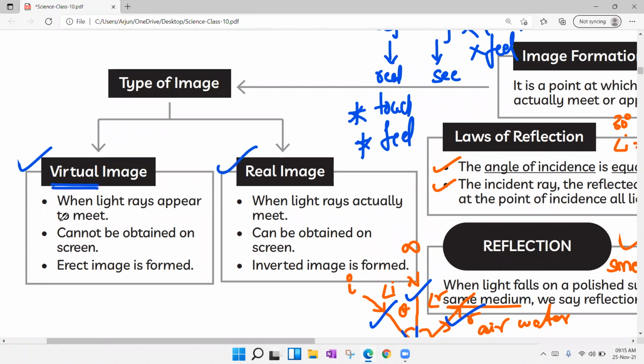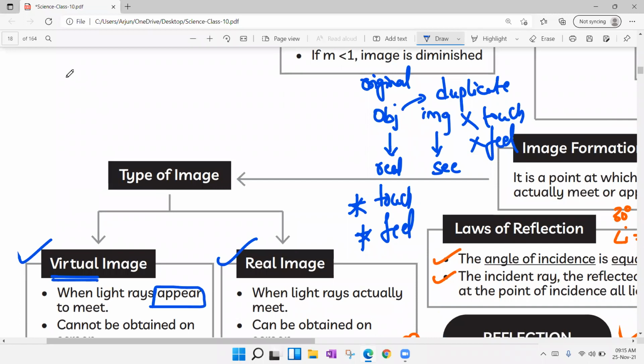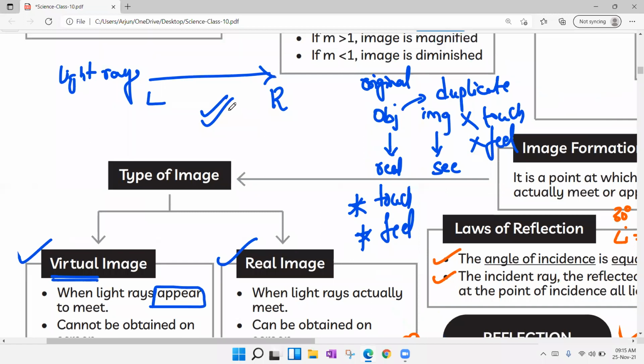Virtual, when light rays appear to meet. You see, they appear to meet, guys. Here I'll tell you one thing. While we are drawing ray diagrams, always a light ray will be represented with an arrow mark. That is also traveling from your left hand side to right hand side. According to the sign convention, we always need to take it from left to right. Why? Just to avoid confusion. Everywhere we will be learning physics, to avoid confusion, we will think that the source of light is present towards your left hand side and mirrors are present towards your right hand side. Always light will be moving from left to right.